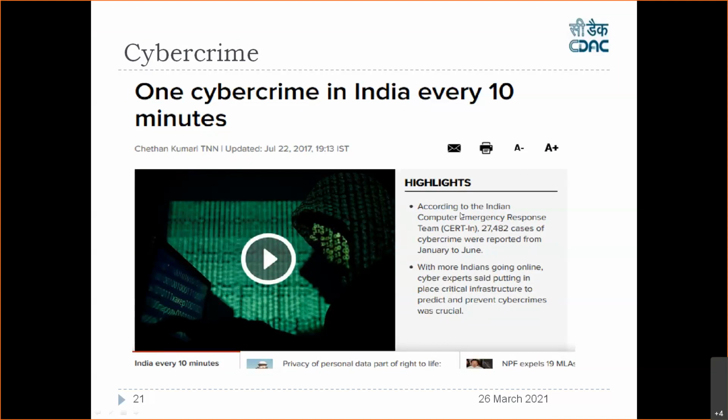According to CERT India, the Computer Emergency Response Team, 27,482 cases of cyber crime were reported in 2017 from January to June. But now it has changed. Now it is more, because of this COVID situation. Everybody is using internet. Even webinar is happening on internet. Everything is happening on internet. So this cyber crime rate has increased now.